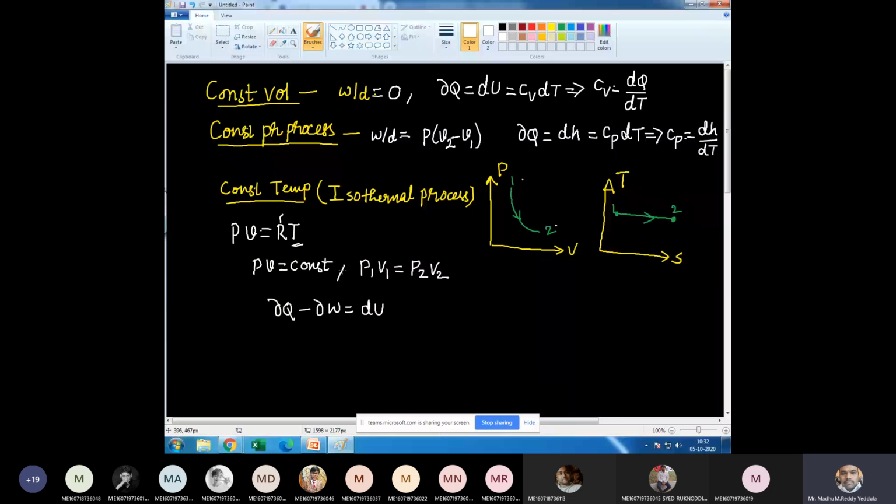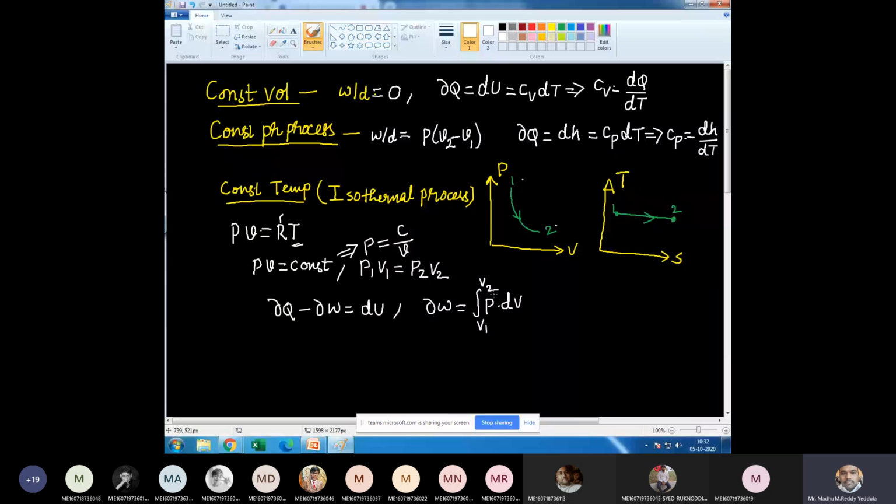Okay. Now, when PV is equal to constant, P I can write as constant by V. So, as we know, for displacement work, dW is equal to integral P dV. The boundary conditions are V1 to V2.